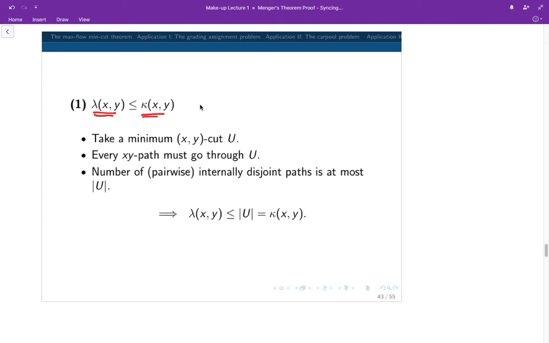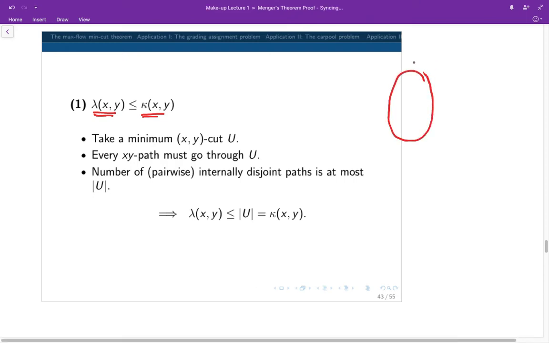To do this, let us take a minimum xy cut, let's say U, of the graph G. We can visualize this as follows. The set U is a minimum xy cut. Therefore, if we delete U from the graph G, we will disconnect the vertex x from the vertex y.